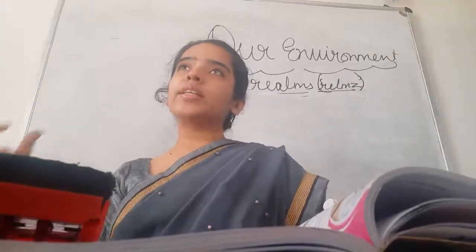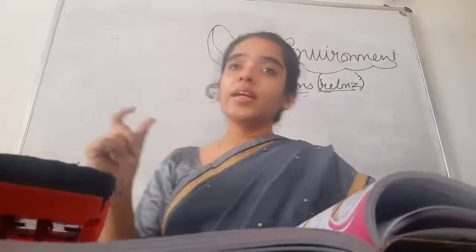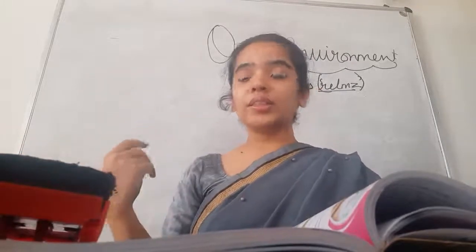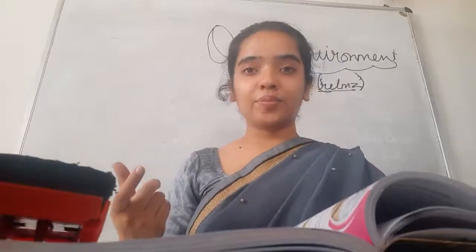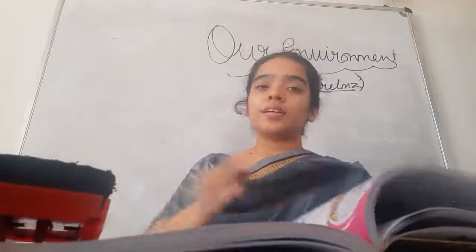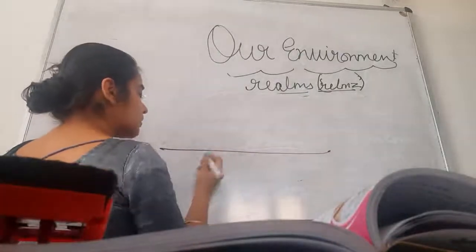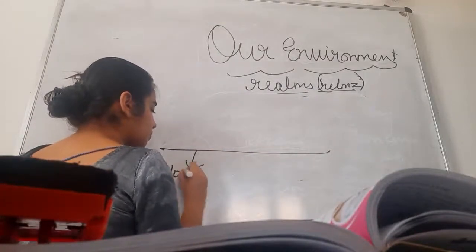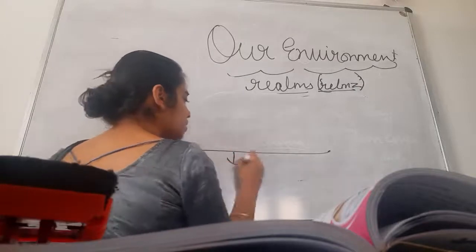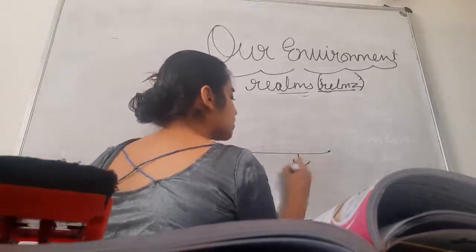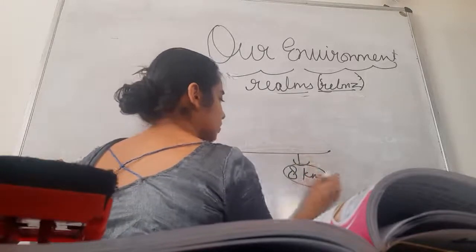If I talk of continents specifically, it is approximately 32 kilometer thick, but in oceans it is just 8 kilometer thick, right? So this is lithosphere.